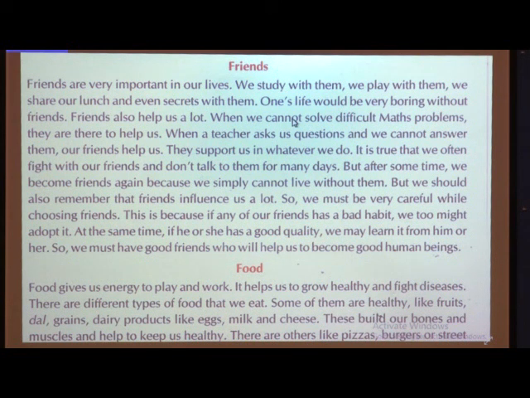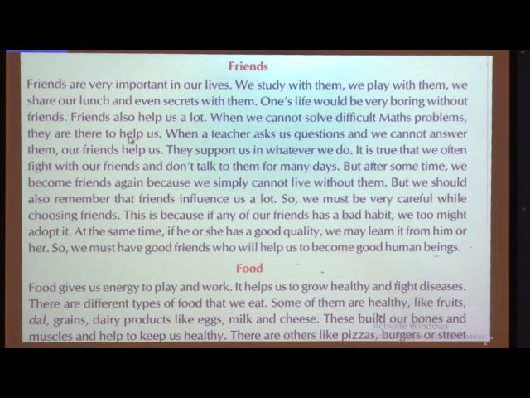So what happens, your life will be very boring if you are alone and nobody is there to share all the things with you, or nobody is there to play with you. Then your life will be very boring. So you need to have good friends in your life.